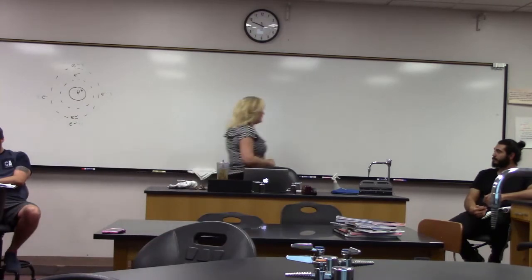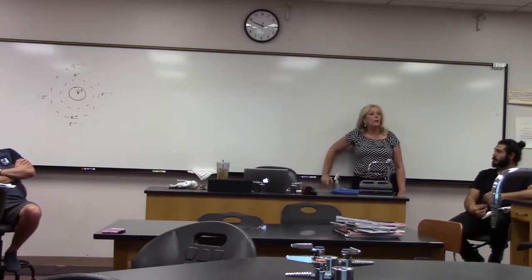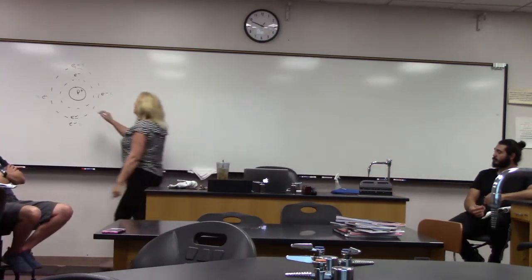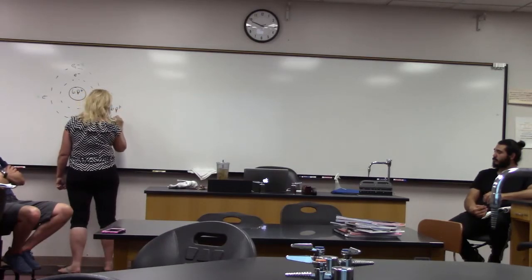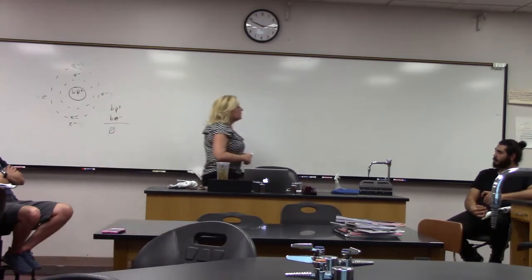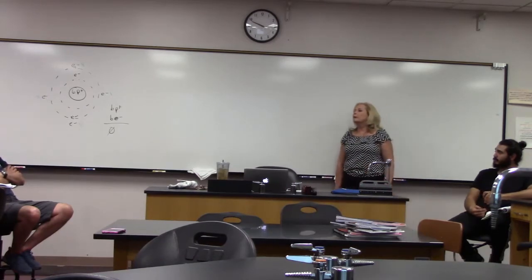How many protons do we have in this atom? 6. So this atom has 6 protons, 6 electrons. We know this is an atom because they equal each other and they have an overall 0 charge. Is this a stable atom? No, it's not. Because we're missing 4 electrons in the outermost orbit to make it stable.